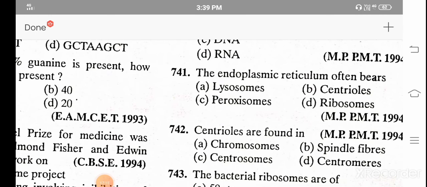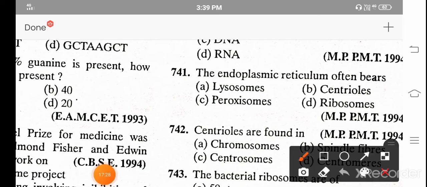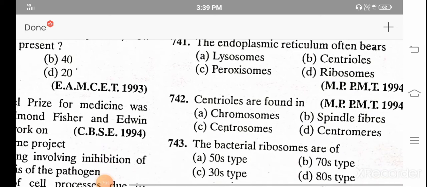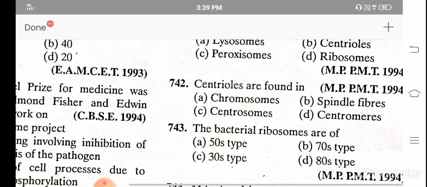The endoplasmic reticulum often bears A. Lysosome, B. Centriole, C. Peroxisome, and D. Ribosomes. And the correct answer is D. Ribosomes. Rough endoplasmic reticulum bears the ribosomes.